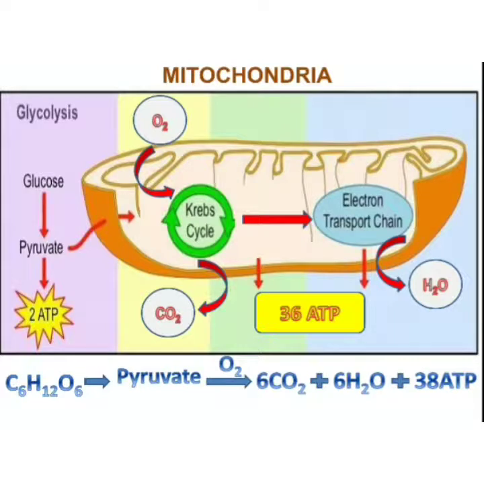The formula for pyruvate is it basically has 3 carbon atoms in its structure, whereas glucose has 6 carbon atoms. So pyruvate, in the presence of oxygen, is converted into carbon dioxide and water, releasing 38 molecules of ATP. So this is the reaction for aerobic respiration, which takes place inside the cytoplasm and the mitochondria, both sites of the cell.